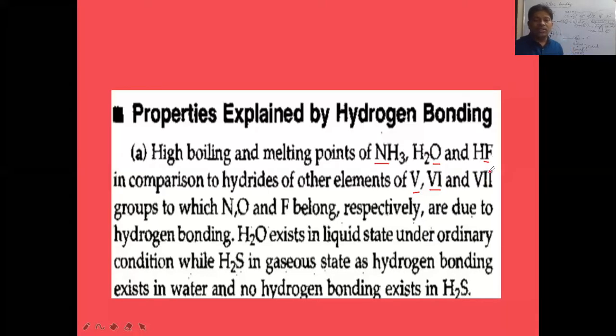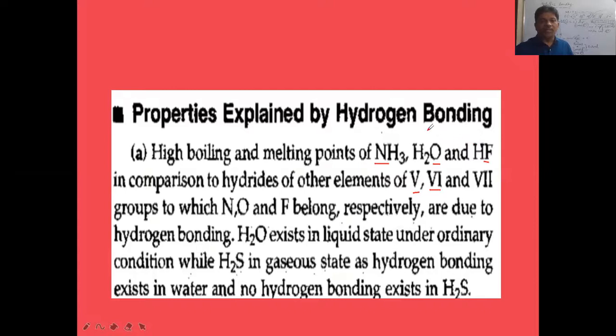So in these groups, the other compounds of hydrogen will be in the gaseous state, and they have less attractive force between the molecules. But between NH3 molecules there is more attraction because of hydrogen bonding. Between H2O molecules, more attraction because of hydrogen bonding. Between HF molecules also, more attractive force because of hydrogen bonding. So because of the existence of hydrogen bonding among these three molecules, they will behave differently from the hydrides of the same group elements.